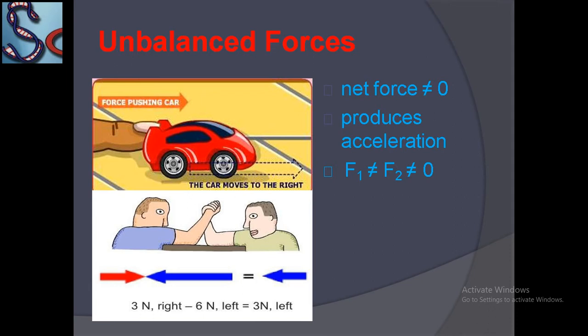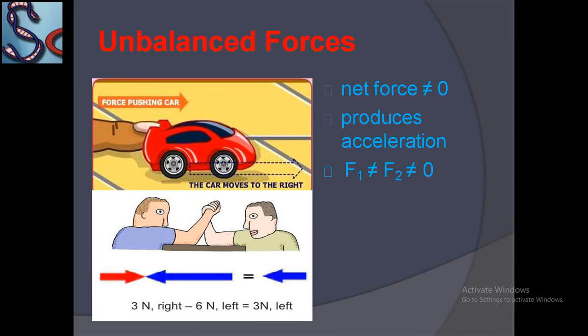Okay. Now the next example is two persons arm wrestling with each other. One person applies a force of 3 Newton, the right one, and the left person applies a force of 6 Newton. It means both forces are not equal and the left force is greater than the right force, so it is called unbalanced force.